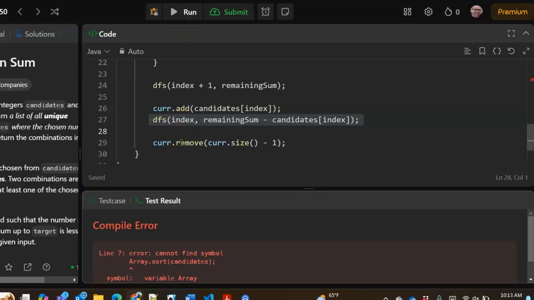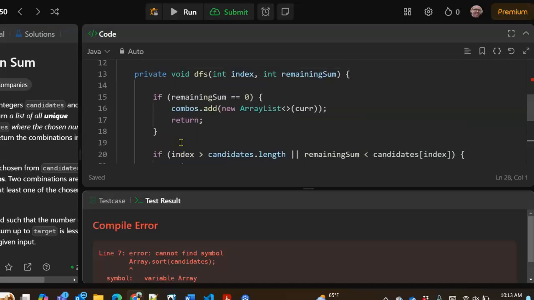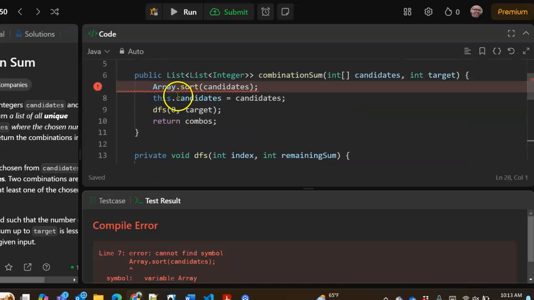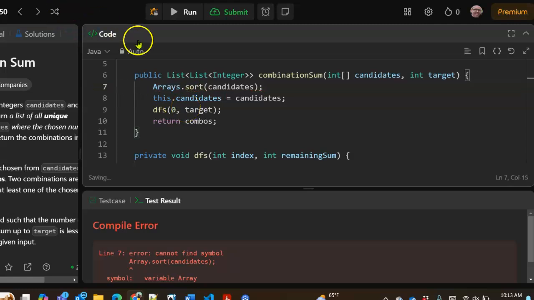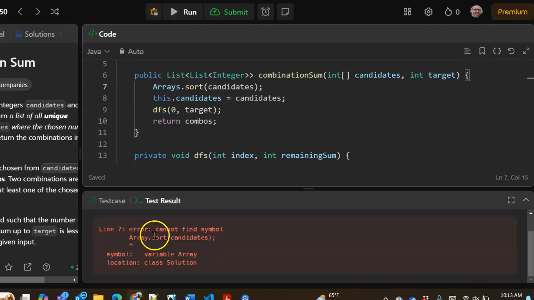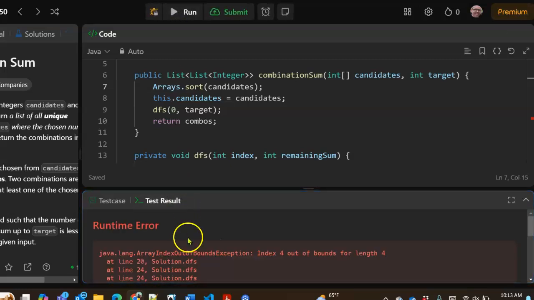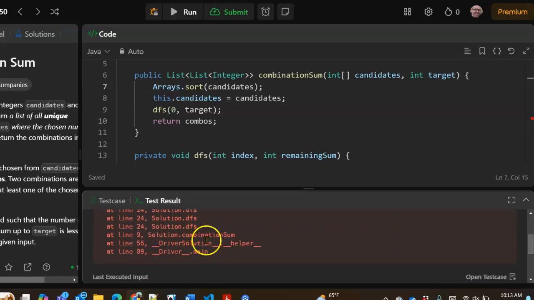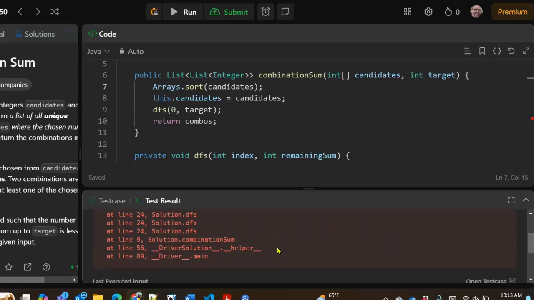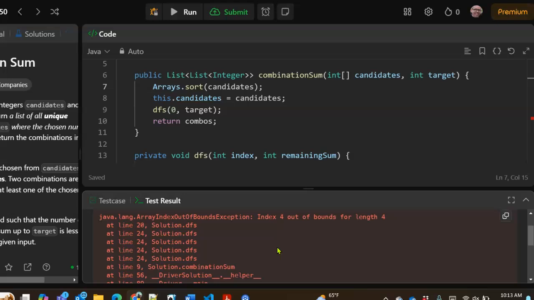Compile error: array sort. Oh, that should be Arrays.sort. All right. Anything else there? No. Runtime error, index out of bounds. Oh boy. Where did that happen? Line 24.